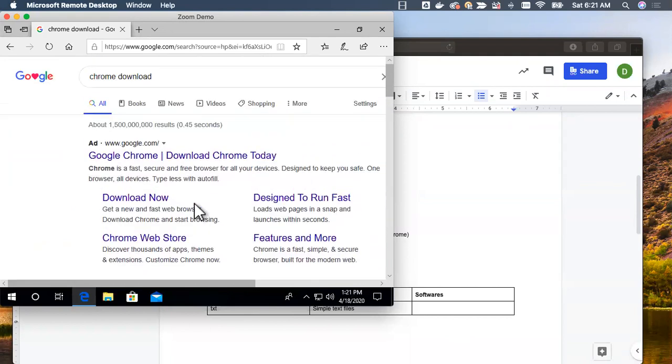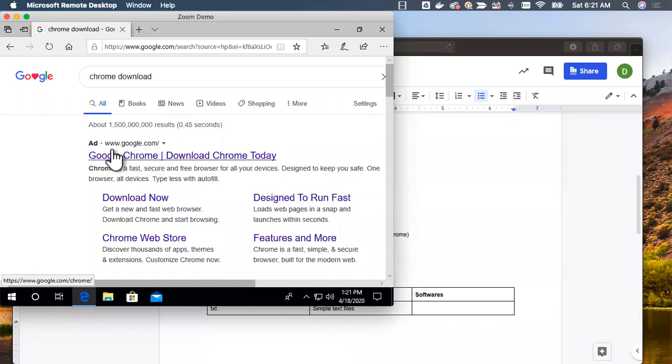You have to download only from authorized websites. Typically, we should ignore the ad unless you know that this ad is relevant to whatever you are trying to do. The way you can think through this problem is you need to understand who is the owner of the product which we are trying to download and install. In this case, Chrome is owned by Google. Even though this is an ad, because it is owned by Google itself, we can rely on this and we should be able to download and install.